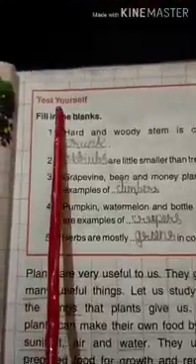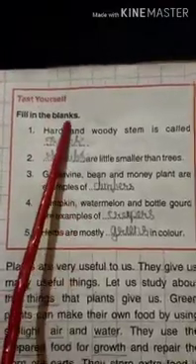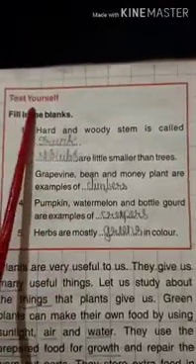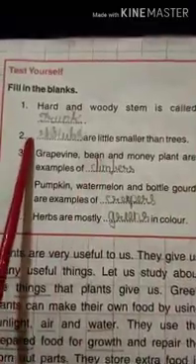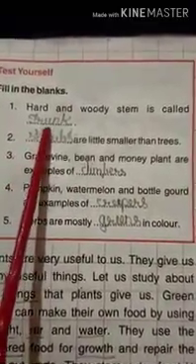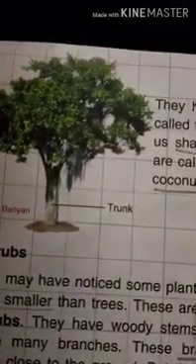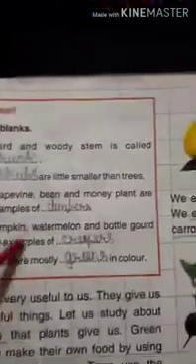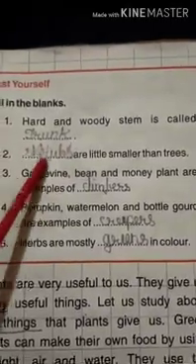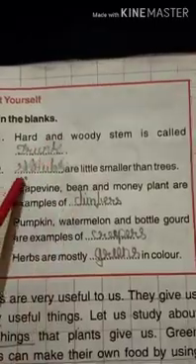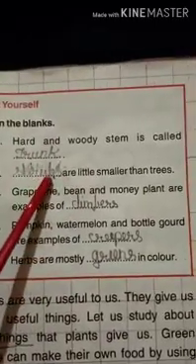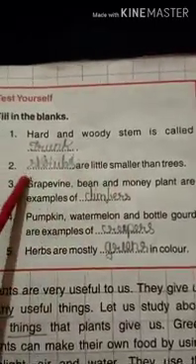So now next, here is an exercise, a little exercise. Test yourself. Fill in the blanks. Number 1, the hard and woody stem is called trunk. See here, the hard and woody stem is called trunk. Dash are a little smaller than trees. What are they? Shrubs. So shrubs are a little smaller than trees.